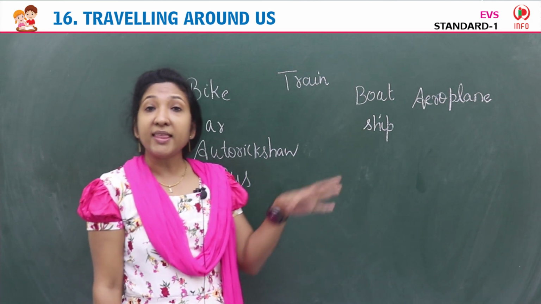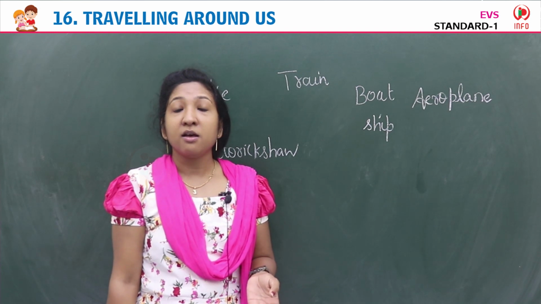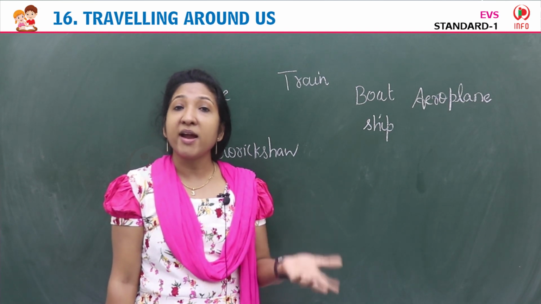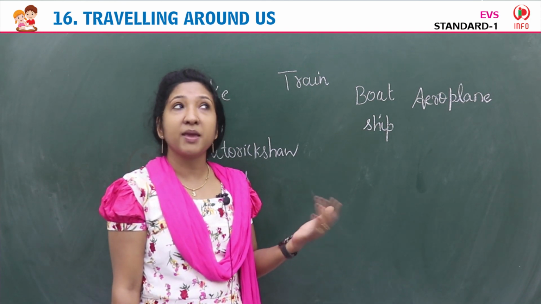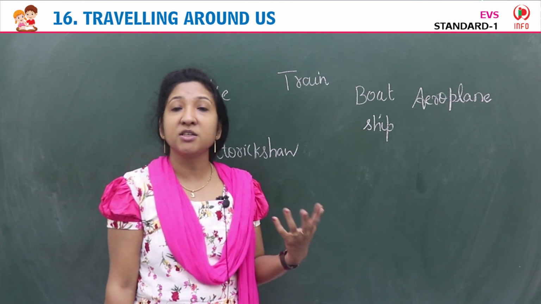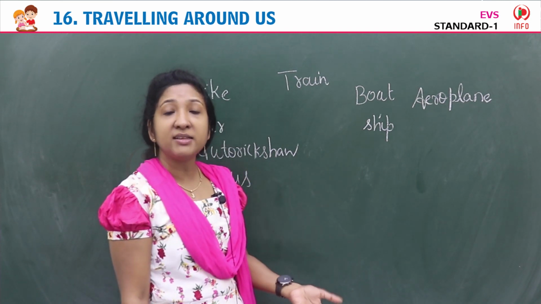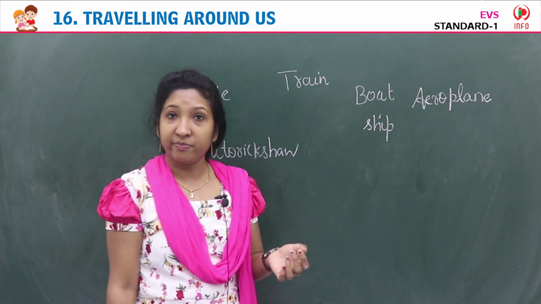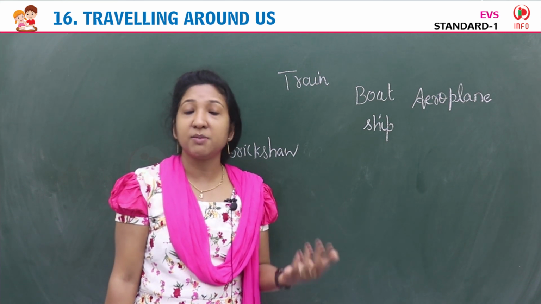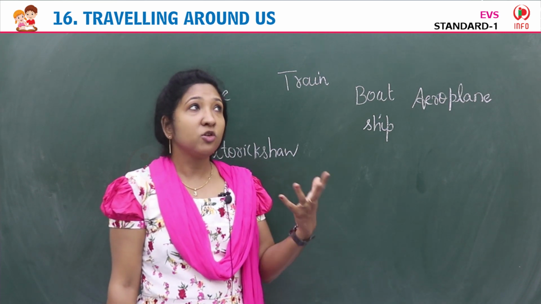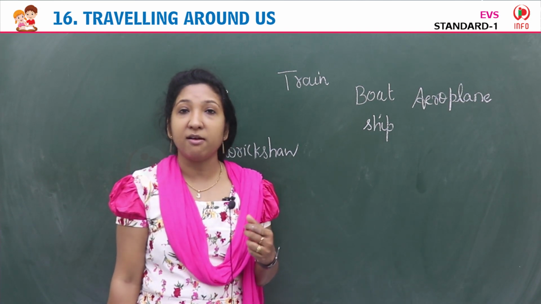Yes, so these are the different types of vehicles that we use to travel from one place to another. These vehicles made our life so easy, our work so easy. If you want to go somewhere else, we have vehicles to travel. Yes, it made our life so comfortable. And people who are working daily want to go to office and all.